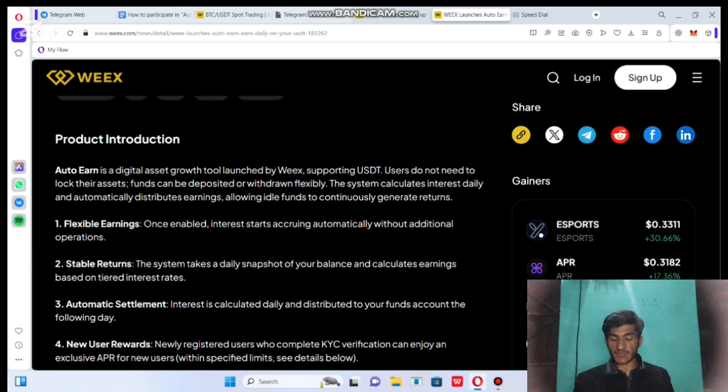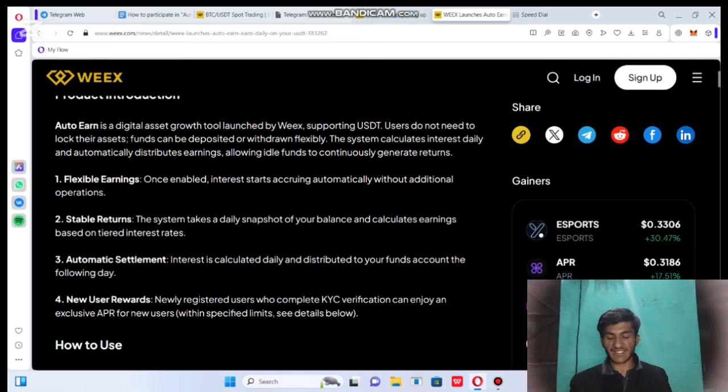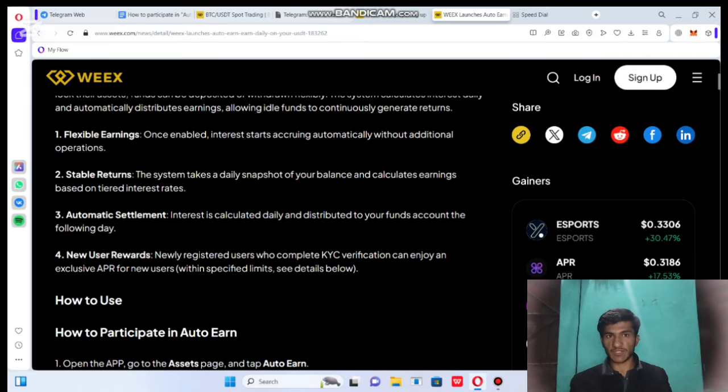So guys, in this section we will explore and explain everything. Auto Earn is a digital asset product launched by Wax supporting USDT. You deposit funds, and the system calculates interest daily and distributes it automatically. Here are the returns. Number one is the flexible details, and you can see this table of returns. You need to check it out.